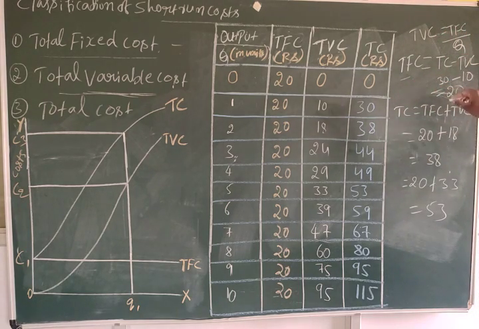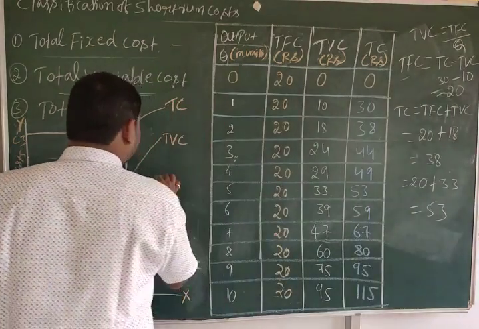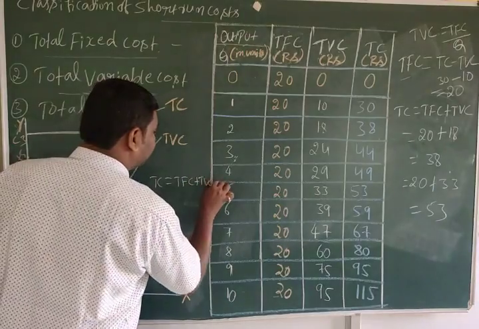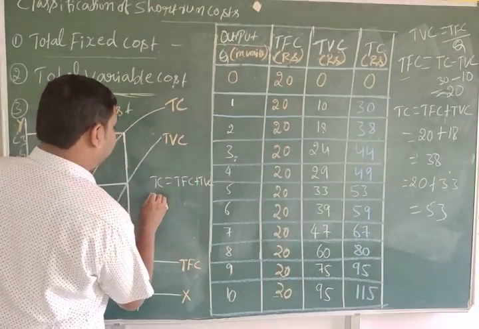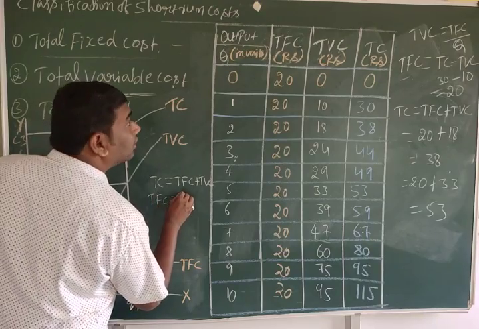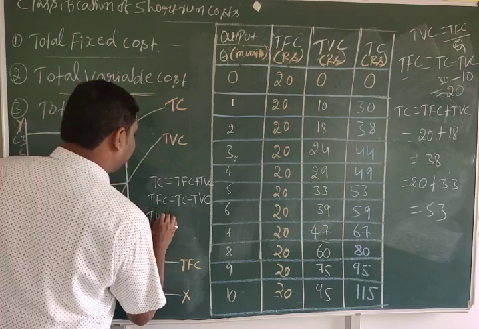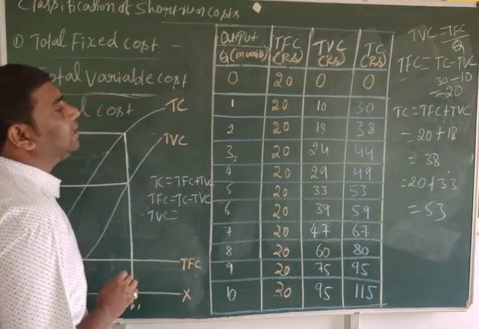So here we can understand TC is equal to TFC plus TVC. Then TFC is TC minus TVC. Then TVC, how can we get it?